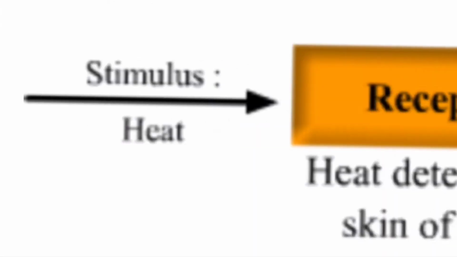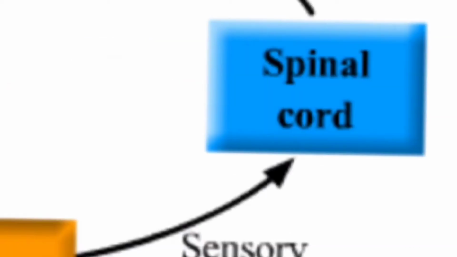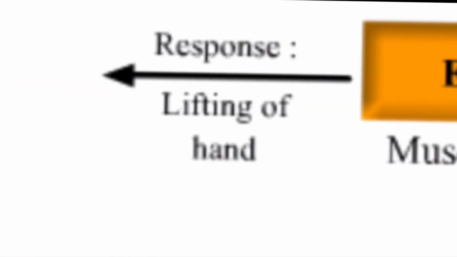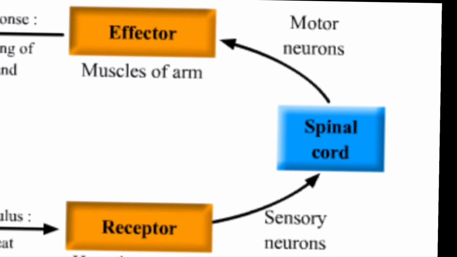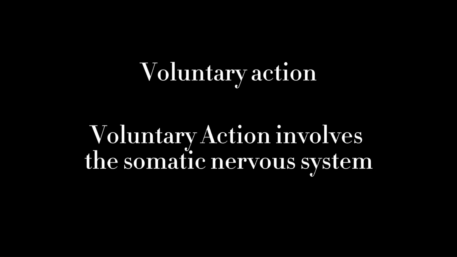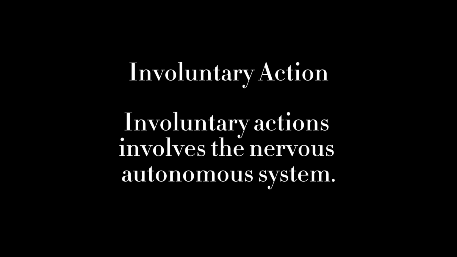Stimulus is detected by the receptor, which will be sent to the medulla oblongata, then to the effector as nerve impulses to produce a response. The pathway only involves 2 neurons and the reaction involves smooth muscle and glands. Another difference between voluntary and involuntary actions is that voluntary action involves the somatic nervous system, while involuntary action involves the autonomic nervous system.